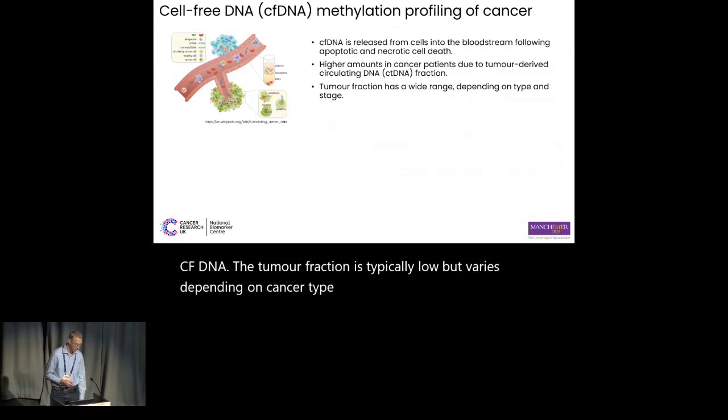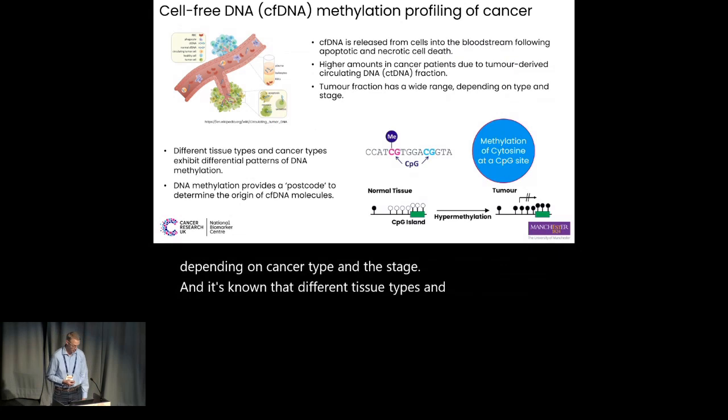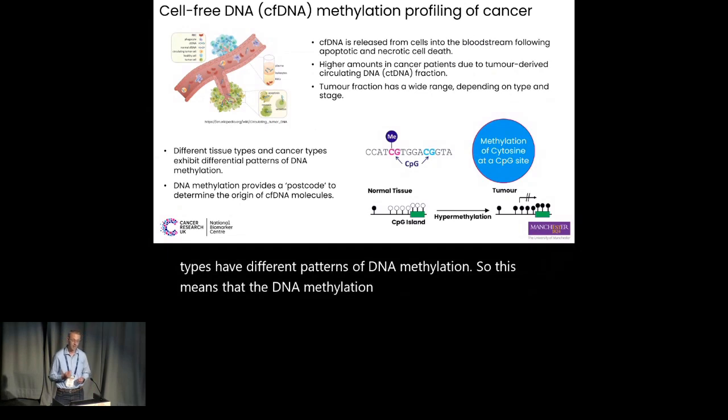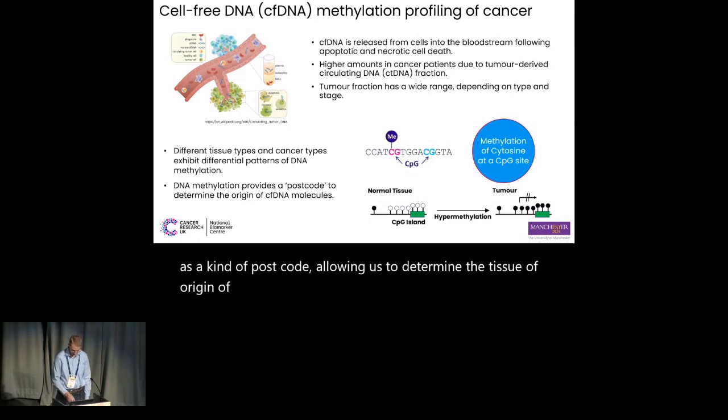And it's known that different tissue types and different cancer types have different patterns of DNA methylation. So this means that the DNA methylation patterns on cfDNA can act as a kind of postcode, allowing us to determine the tissue of origin of the cfDNA fragments.